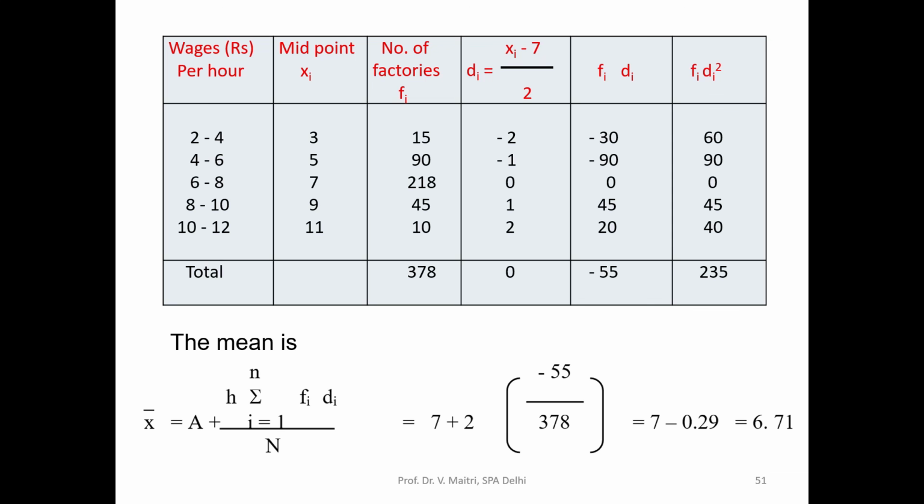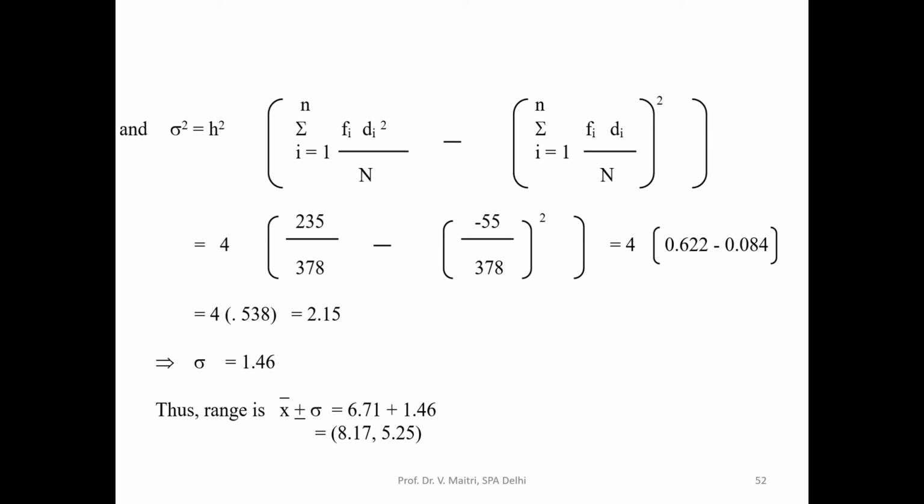So the mean is equal to 6.71, and the standard deviation using the formula works out to be 1.46. So the range is x bar plus minus sigma, that is 6.71 plus minus 1.46. Here it should be the plus minus sign. That is in the range of 5.25 to 8.17.